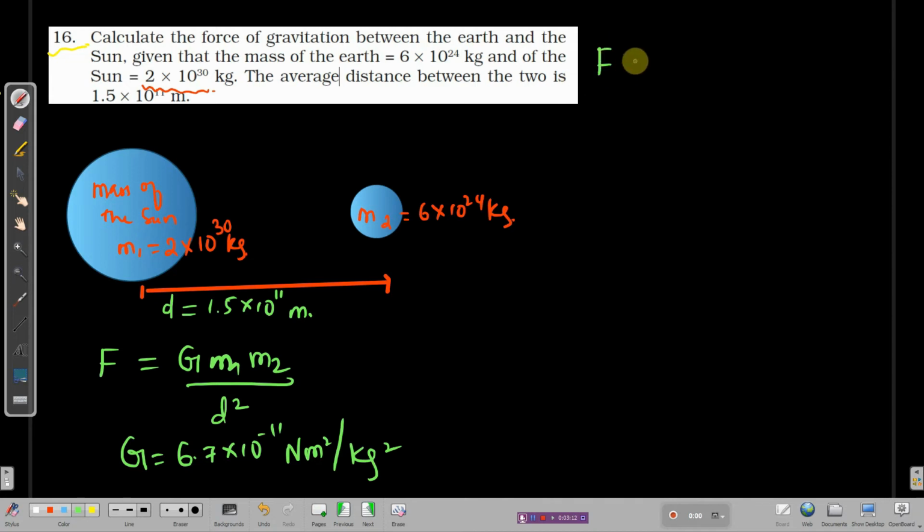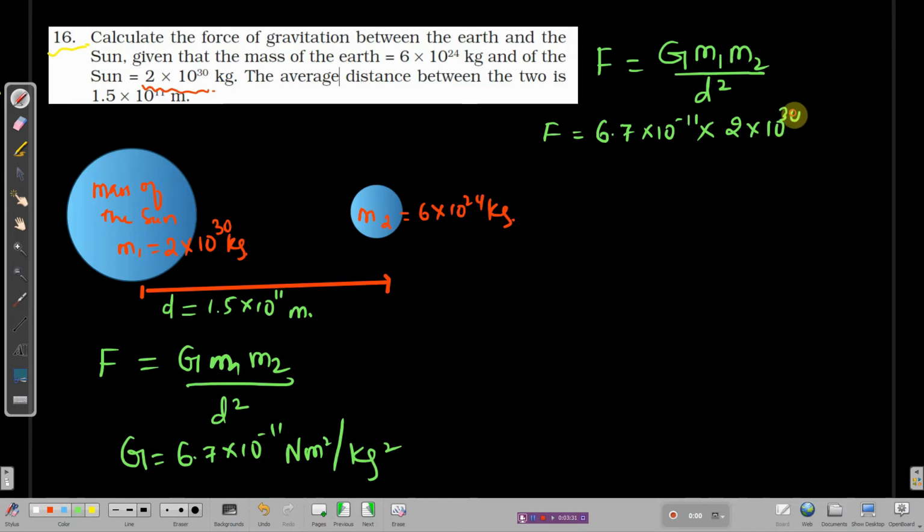Formula given again, F is equal to capital G m1 m2 by d square. Capital G is 6.7 into 10 power minus 11. M1, mass of the Sun, how much? 2 into 10 power 30, into M2, 6 into 10 power 24, right? In the denominator we have distance, which is 1.5 into 10 power 11. Since the distance is squared, I'm writing it this way. That will be much easier for you.